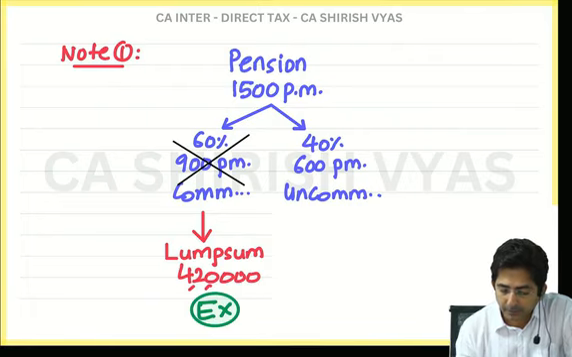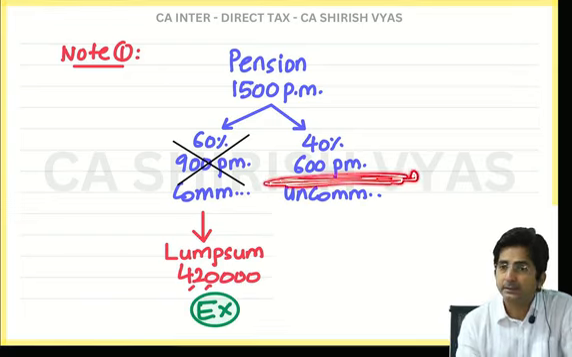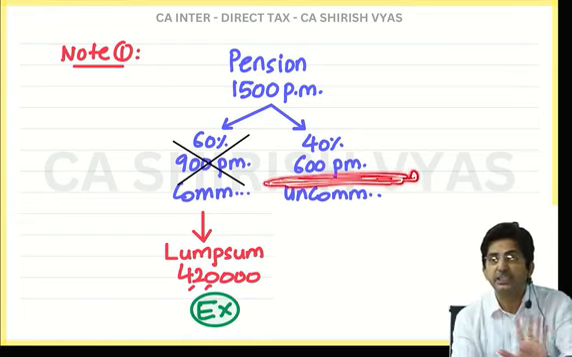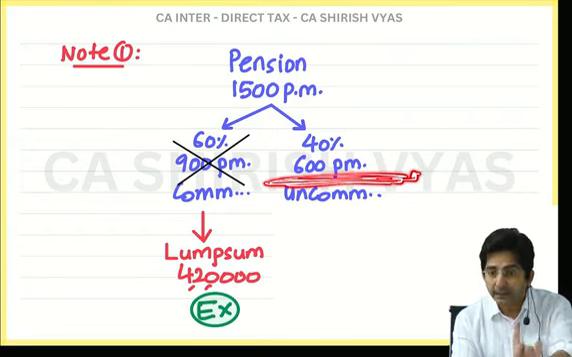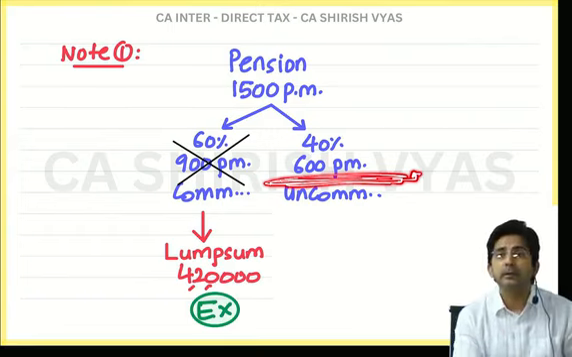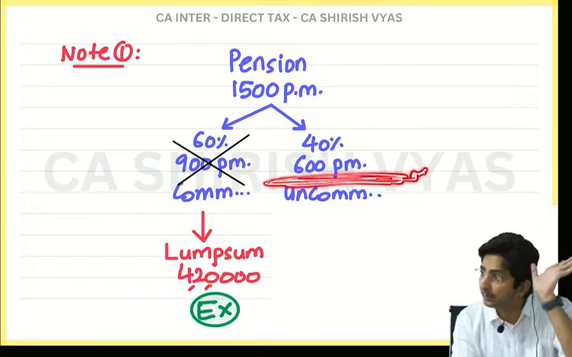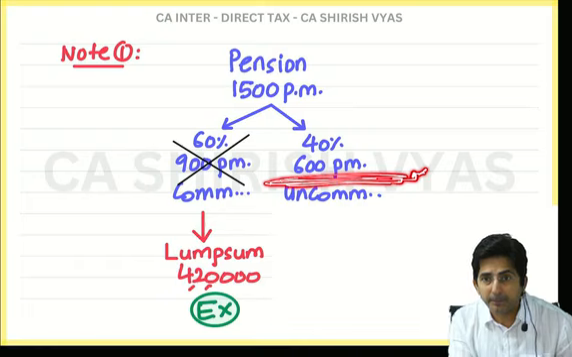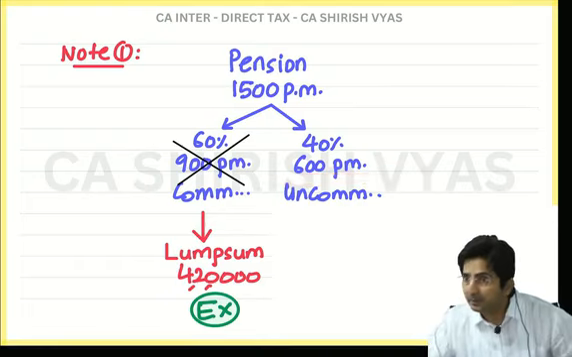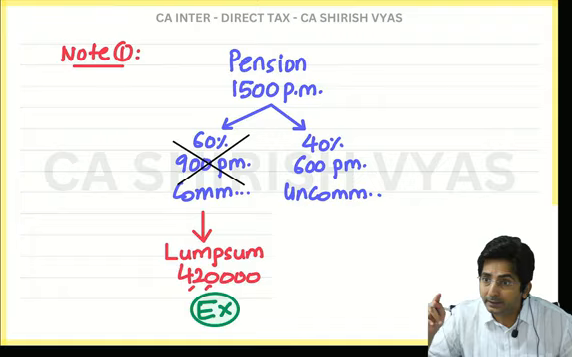40%. So tell me, 40% of 1500 comes to how much? 600. Tell me, will I cancel this or will it remain as it is? Uncommuted means unchanged. It is monthly, it will remain monthly only. And this you will get month to month, till you die. But are we preparing the statement till you die or till March? Till March. So we will calculate till March.